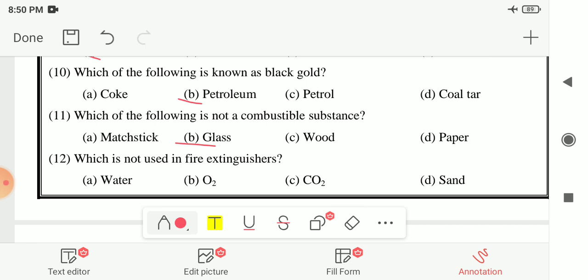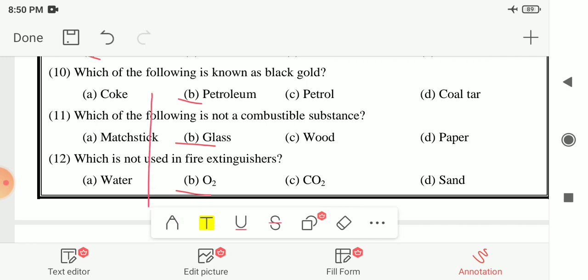Next is which is not used in fire extinguisher. The options are water, oxygen, that means O2, carbon dioxide, that means CO2 and sand. So here your answer is option B, that is O2, oxygen. It is not used in the fire extinguishers because it is the necessary requirement for the fire. If we supply oxygen to the fire, then there is the chance of explosion or the fire will increase. So here your answer is option B, oxygen.